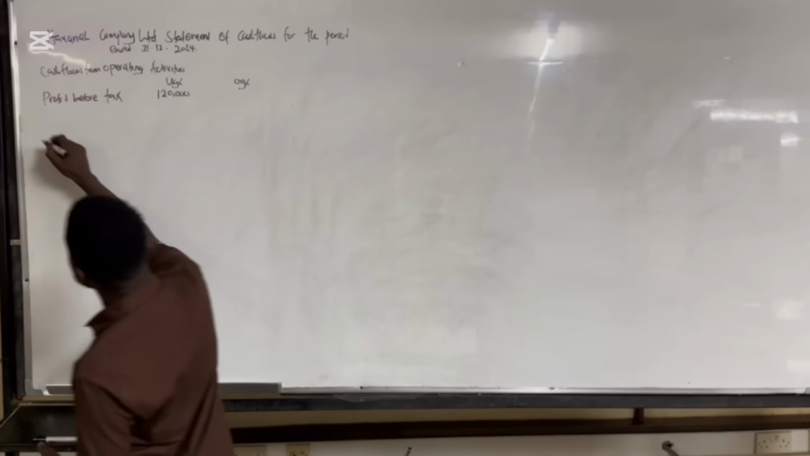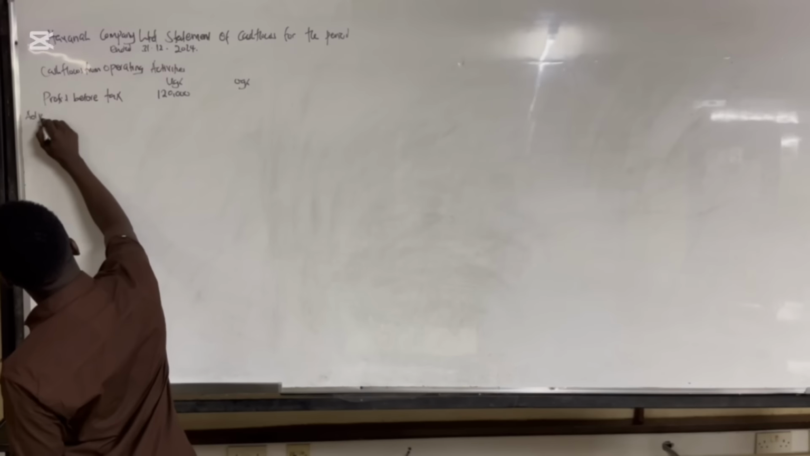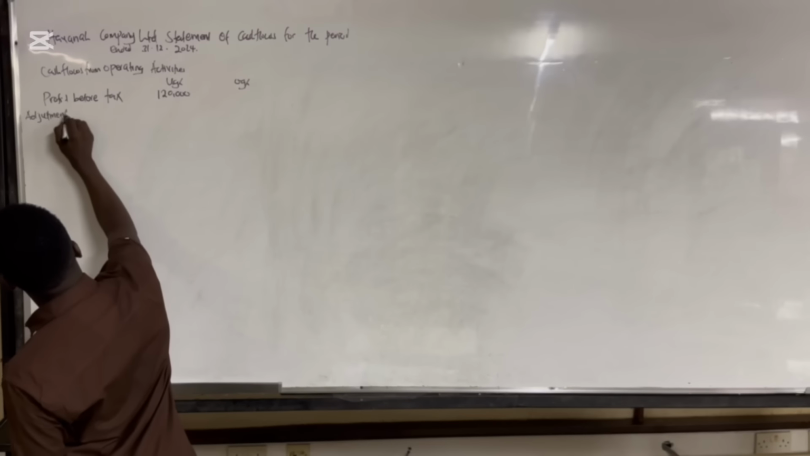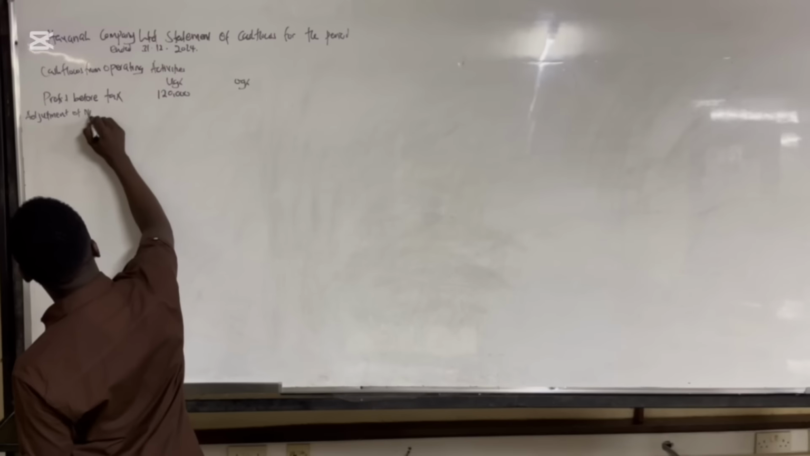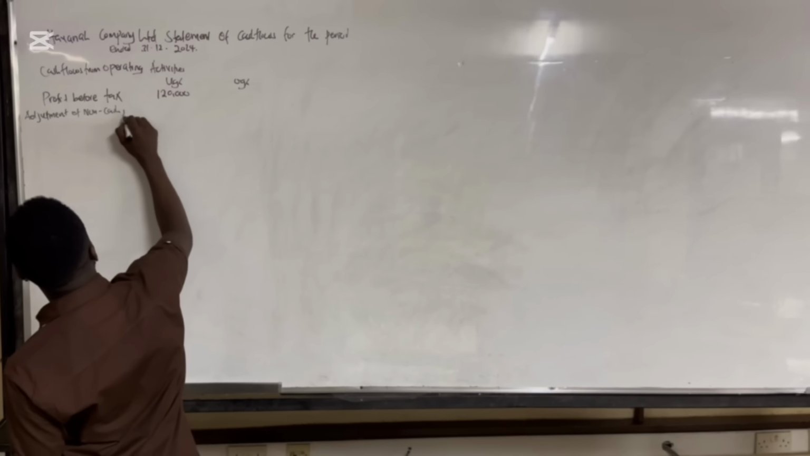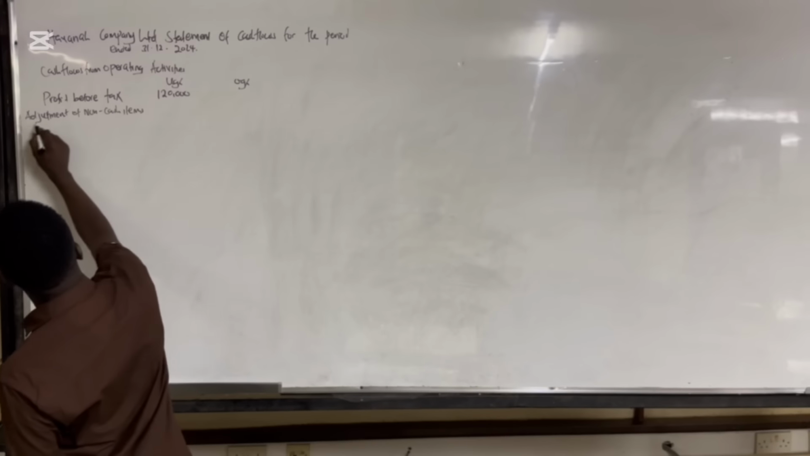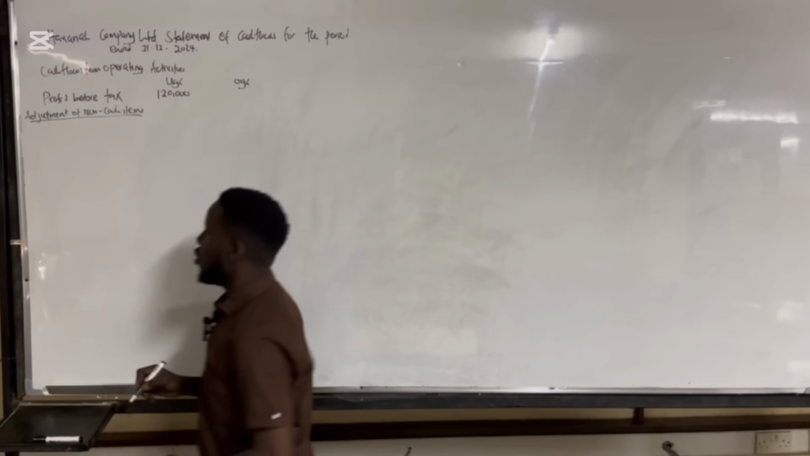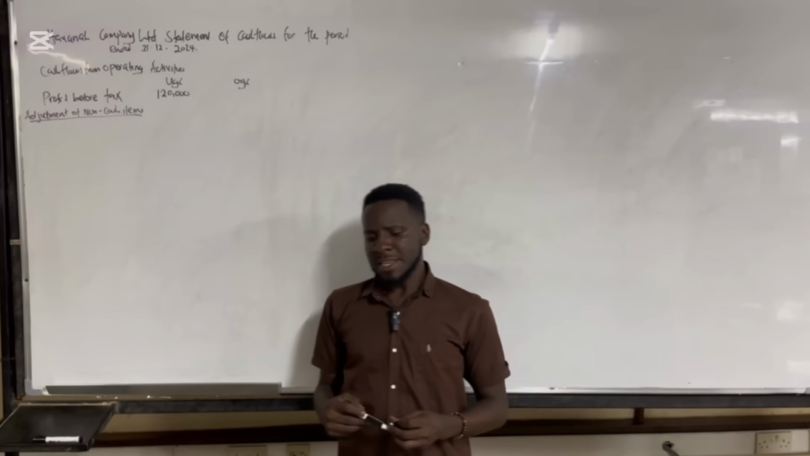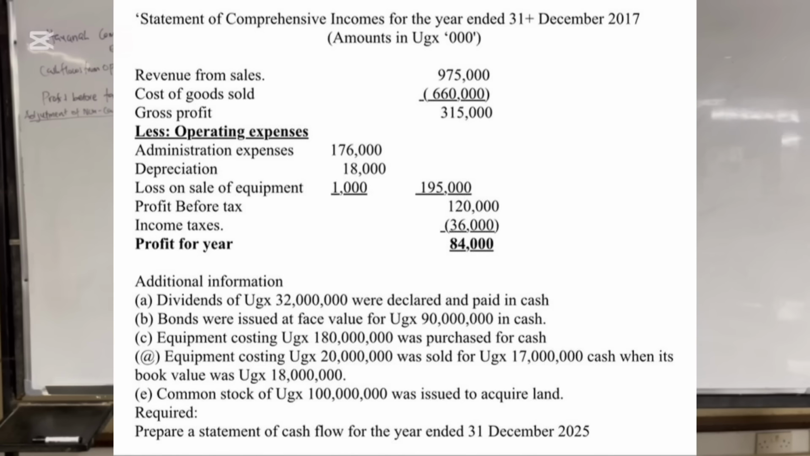So we say adjustment of non-cash items. Now, adjustment of non-cash items, we are going to start with depreciation. Now, in the question, if you look at the income statement, luckily enough here, they gave us an income statement and they gave us depreciation of 18,000. So they told us that depreciation is 18,000.